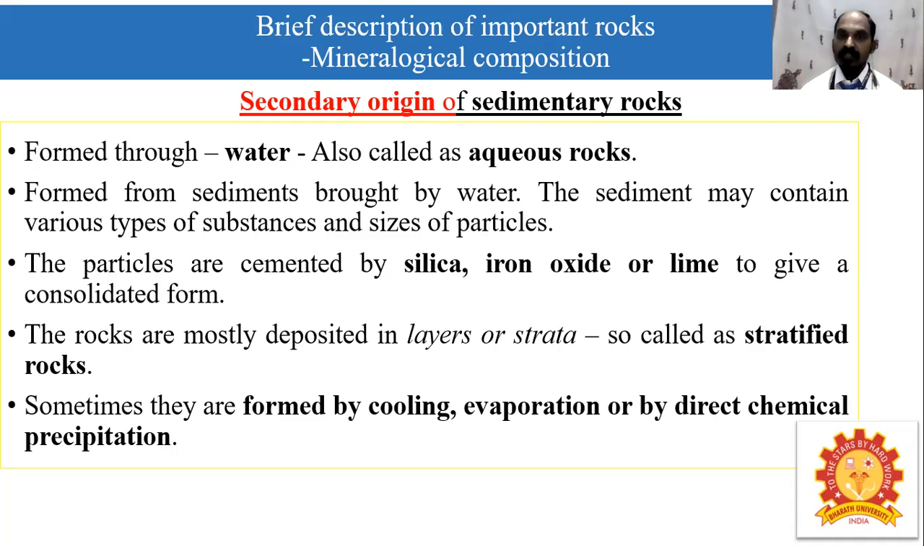Then the secondary origin of sedimentary rocks. It is formed through water, also called aqueous rock formation, aqueous rocks. Formed from sediments brought by water. The sediments may contain various types of substances and sizes of particles. The particles are cemented by silica, iron oxide, or lime to give a consolidated form. The rocks are mostly deposited in layers or strata, so they are called stratified rocks. Sometimes they are formed by cooling, evaporation, or by direct chemical precipitation also. So that is the sedimentary origin of secondary rocks.